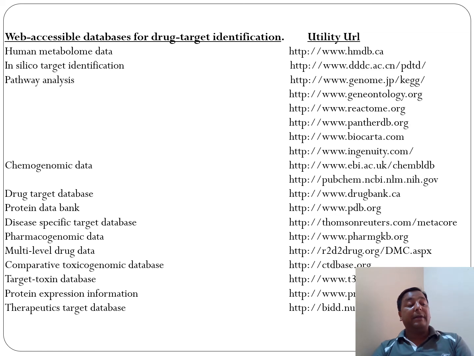Plenty of really new technologies are there which are impacting a lot to identify and validate the targets. So these are the websites and resources, and if you can find them, that would be really good. You can do all these things easily.